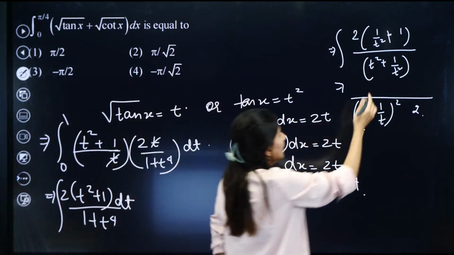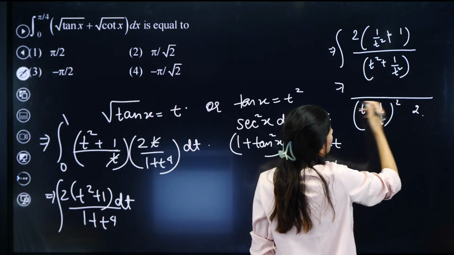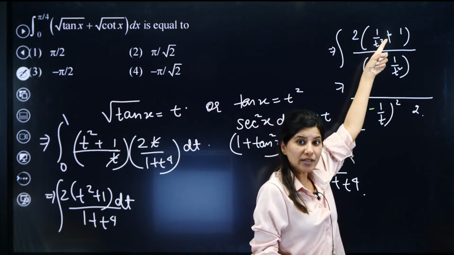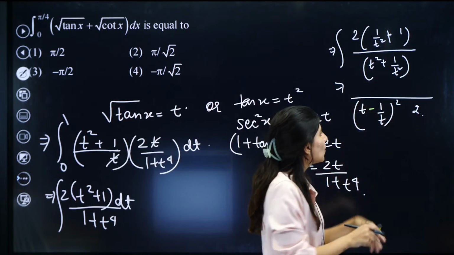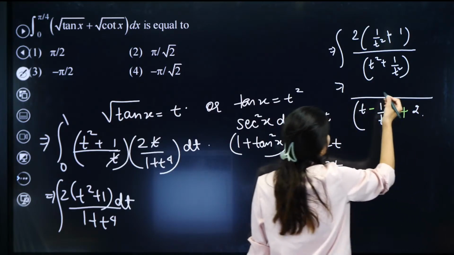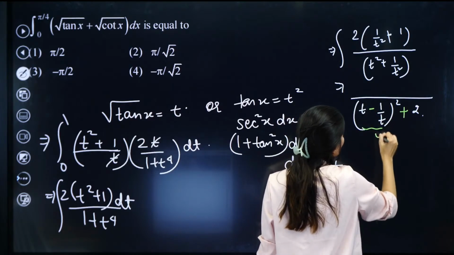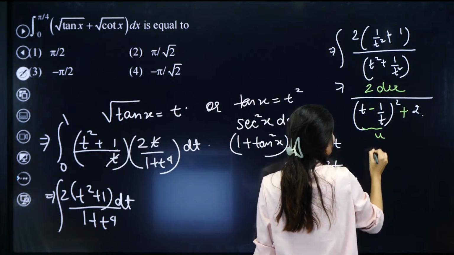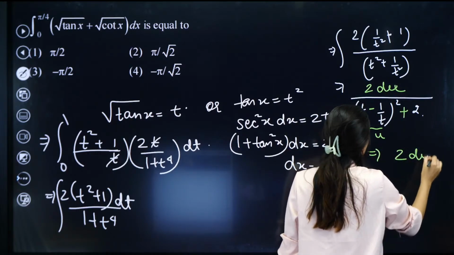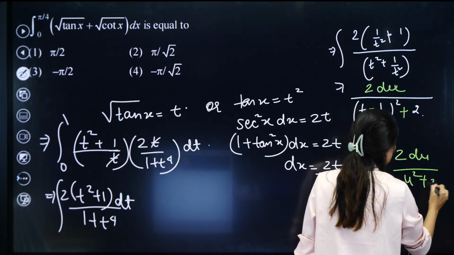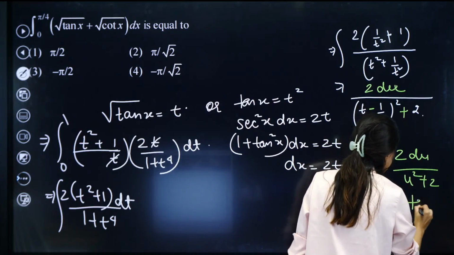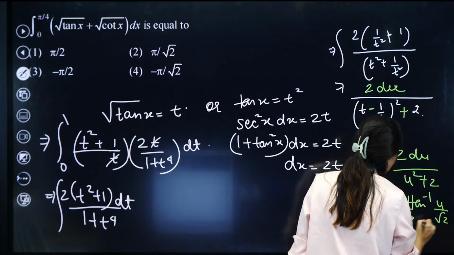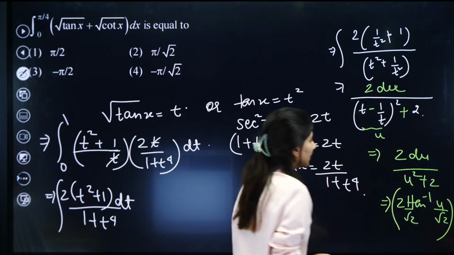If you see a plus sign in the numerator, you have to create a minus square and then plug in. So now this is your u, this will be your du. So 2 du upon u square plus 2. So this is going to be 2 tan inverse u by root 2 times 1 by root 2, and in here you have to apply the limits.